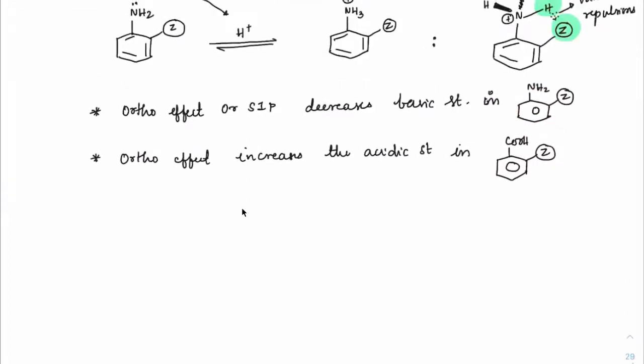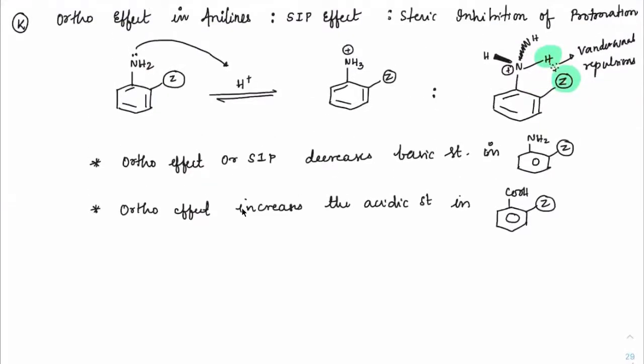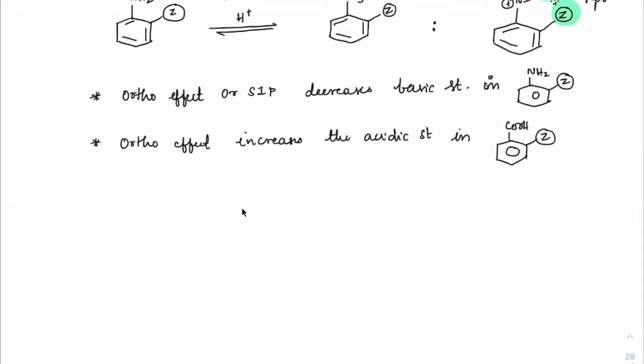Which tells us that when you have only NH2, not NH3 plus, understood? Suppose there is a CH3 group here. The hydrogens would be in this particular form, going away from this group this way, and the lone pair would be here, under resonance.